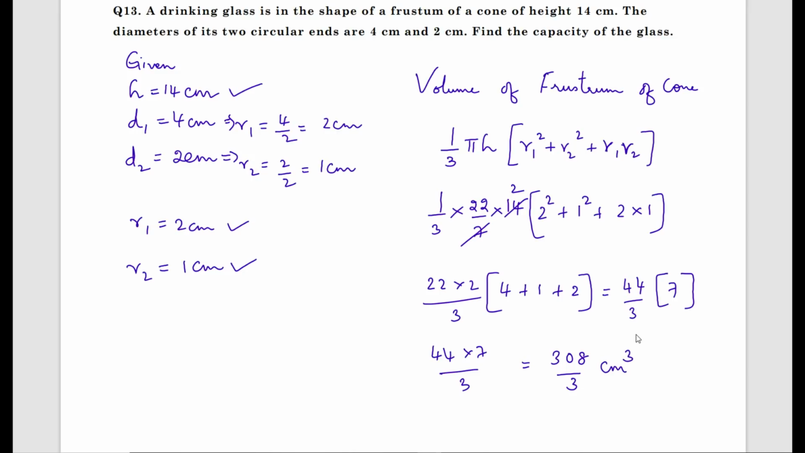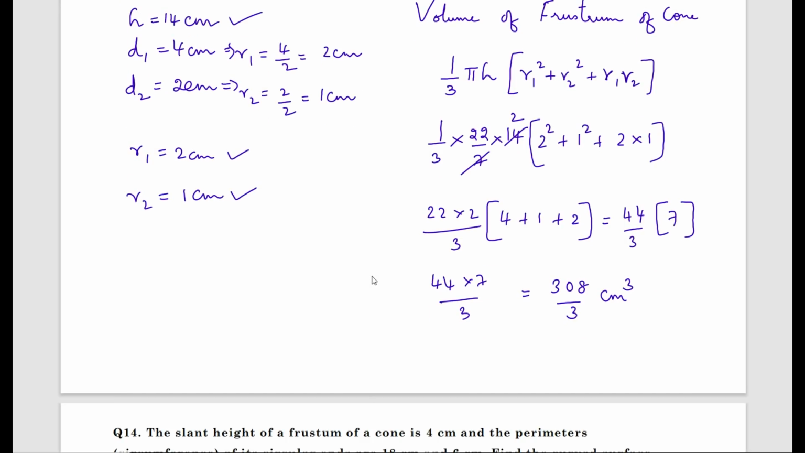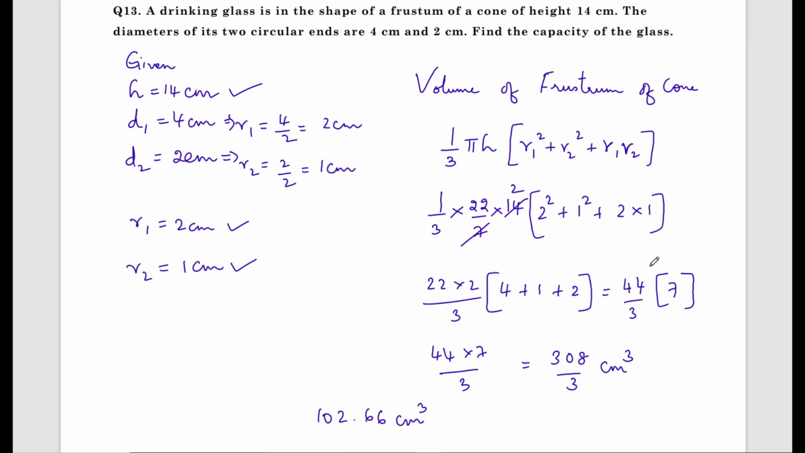What is the unit of volume? It is centimeter cube or meter cube. Therefore, you can keep as it is, or you can keep it in the decimal, or you can keep it in the mixed fraction. 308 divided by 3, what I get is 102.66 centimeter cube. Very simple question, students.